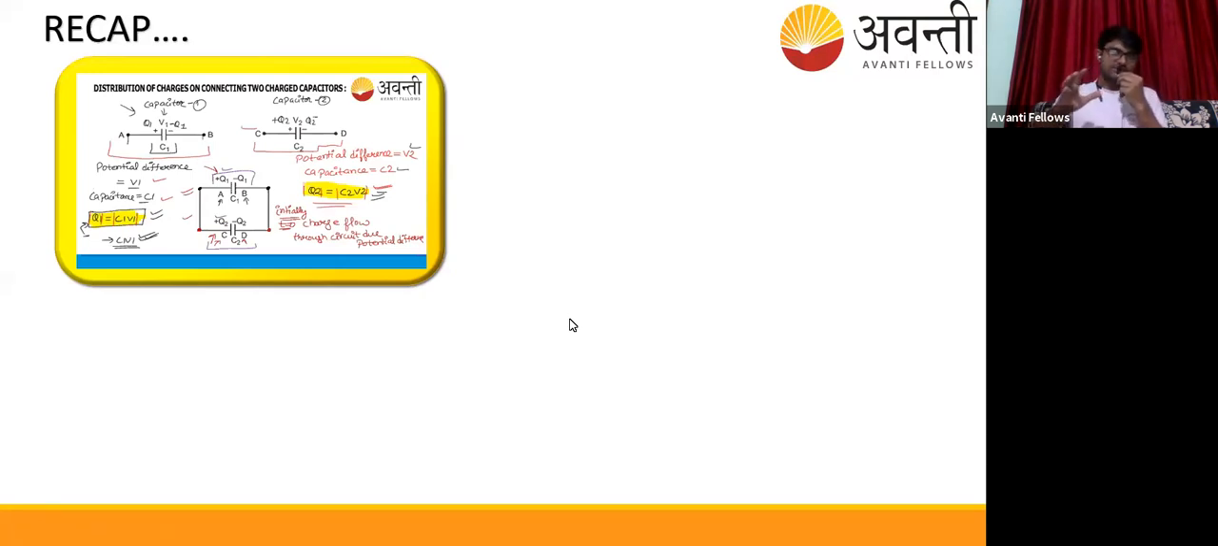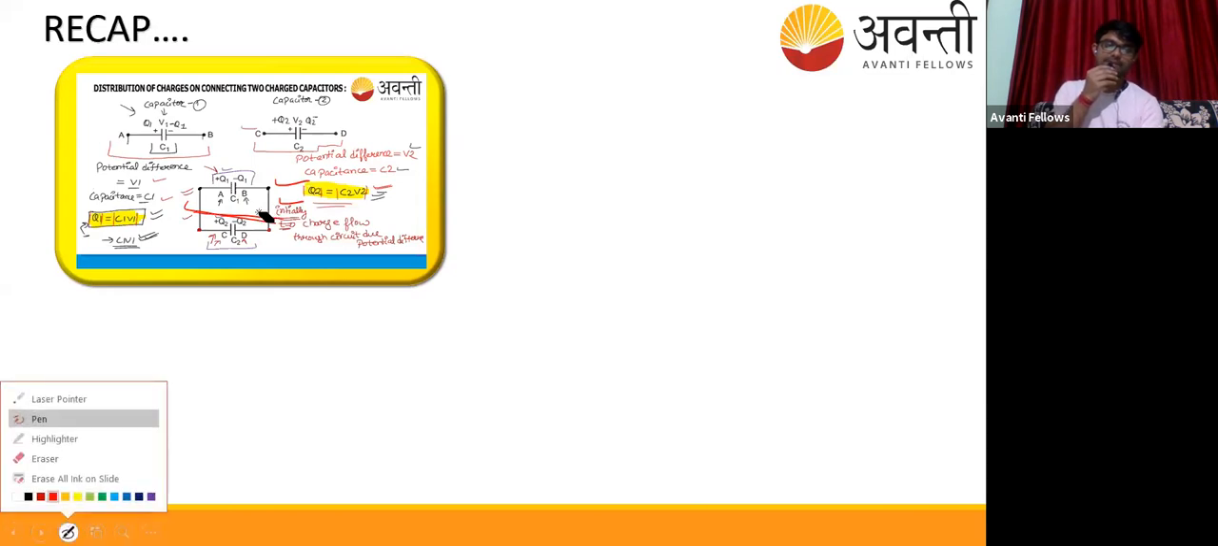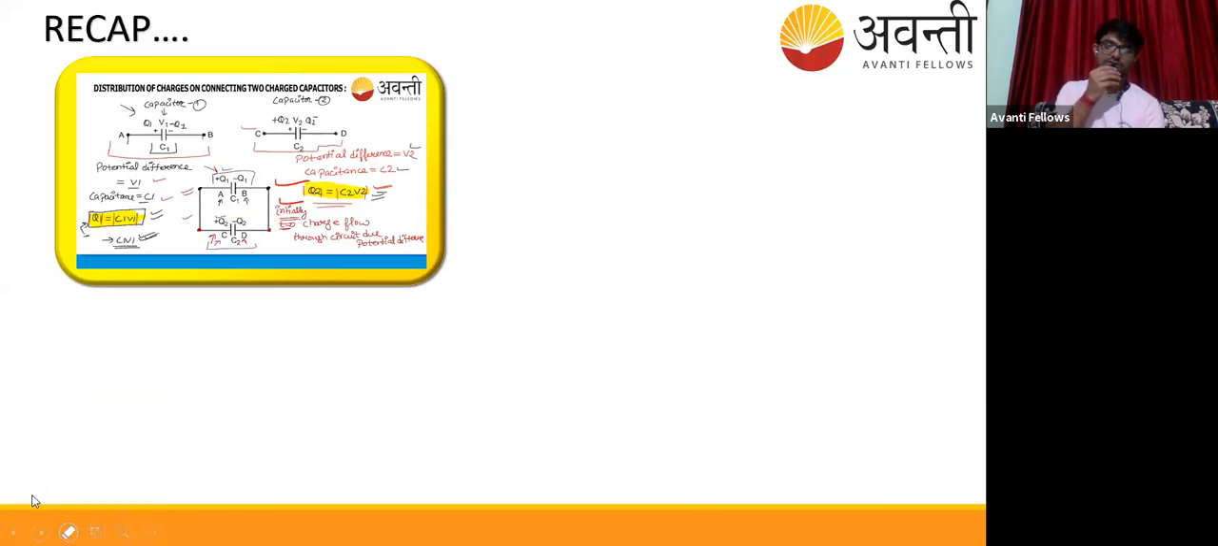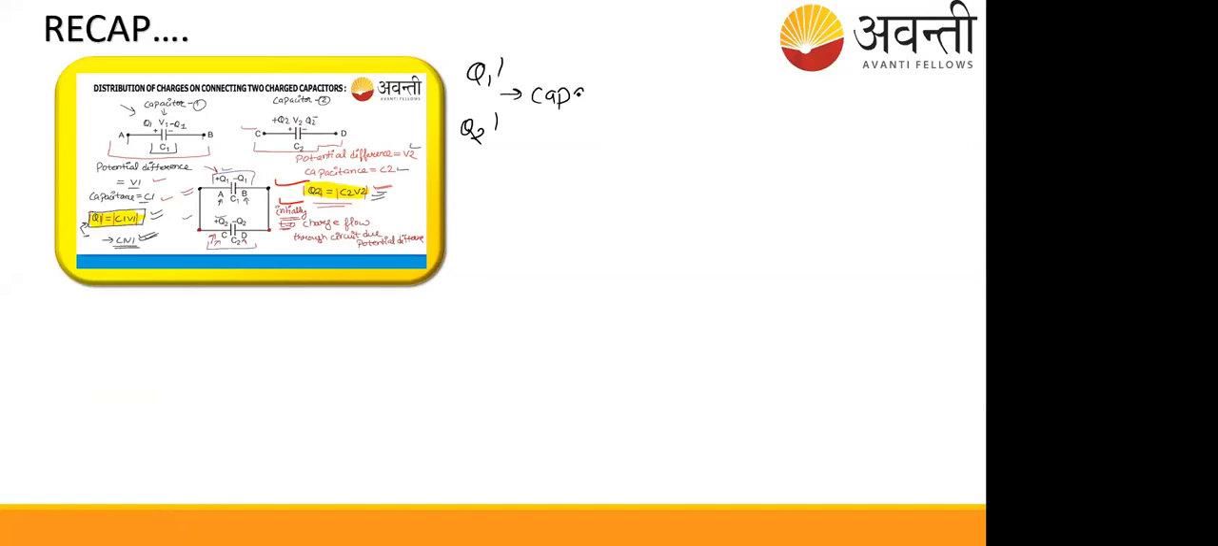In the previous session, we started the distribution of charges on connecting two charged capacitors. Suppose there were two charged capacitors, up and down. You can see it in the picture. This is the picture for two capacitors. We wanted to find the charge distribution, that is the final charges q1 dash and q2 dash which will appear on the capacitor plates.